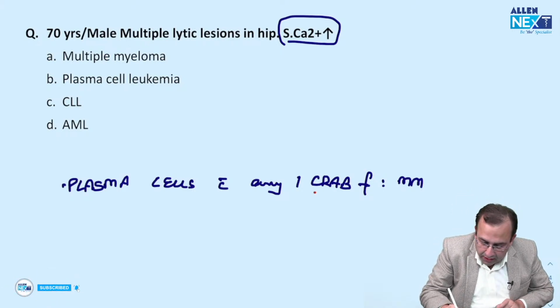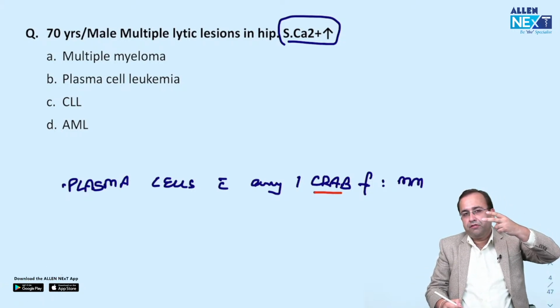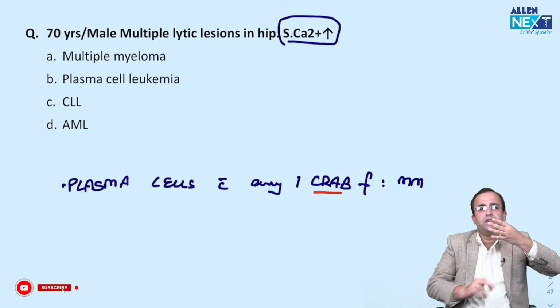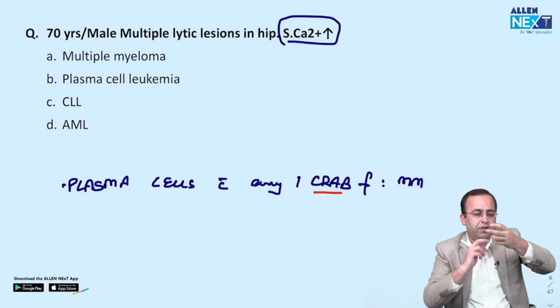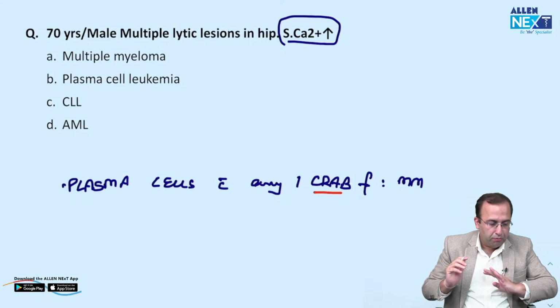Plasma cells with any one CRAB feature. Calcium is increased, renal insufficiency, anemia, bone lytic lesions. Any one CRAB feature: calcium is increased, R is for which organ? Renal. Renal insufficiency, anemia, bone lytic lesions, multiple myeloma.